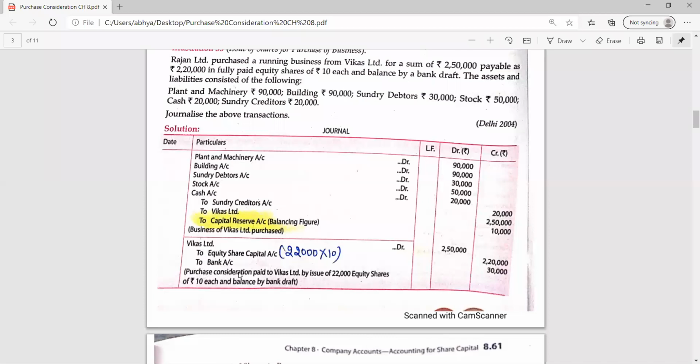So instead of writing bank, what do we need to write? To bills payable, 30,000. So equity share capital must be there. And apart from that, there may be cheque payment, there may be payment through draft, there may be accepting of bills of exchange, any other form may be there. So whatever is written after the share capital, you have to just add up that particular thing in the journal entry. So please tell me, am I clear till here? Yes, very good.